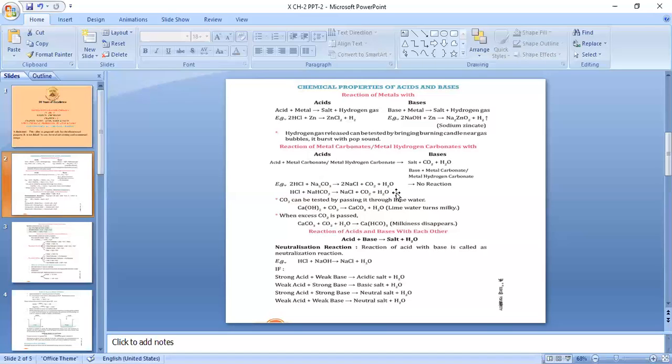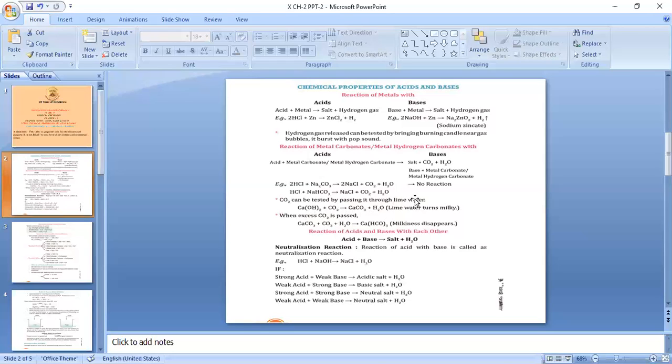The CO2 gas released in this test can be tested by using lime water. It should be passed through lime water. Originally, lime water is colorless in nature. The chemical formula of lime water is Ca(OH)2. So, when we pass CO2 gas through lime water, that is Ca(OH)2, what will we get? We will get CaCO3, that is calcium carbonate, and water.